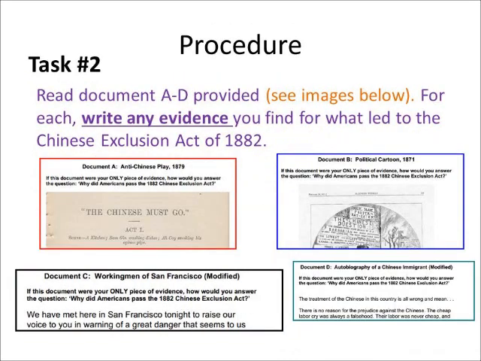Okay, task number 2 requires you to do a few different things. You need to read documents A through D, which have been provided, and below you'll see a snapshot of each one of those documents. For each one of those documents, I need you to write evidence you find for what led to the Chinese Exclusion Act of 1882. Now, unfortunately, I forgot to include a snapshot of the bottom portion of that graphic organizer, which was on the last slide. That's where you're going to put this information. So on the next slide, you will see a snapshot of that document. So you'll go ahead and document the evidence you find for documents A through D.